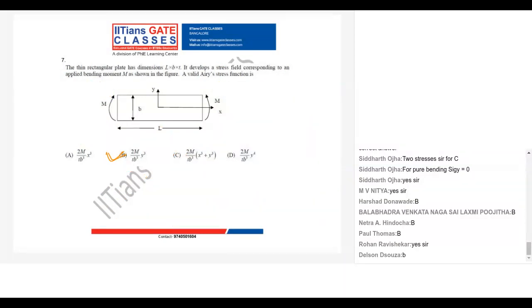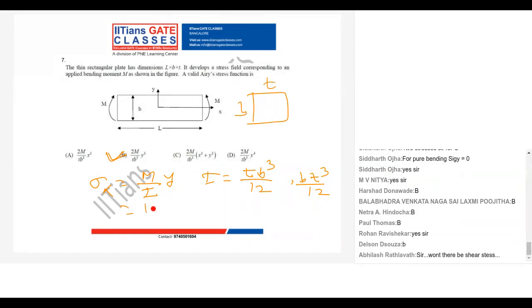So what I did, everyone, is I just wrote what my bending stress is. It is M upon I into y. What is your I? It is T B cube by 12. Many people will write it as B T cube by 12, but you have to see your cross section. B is the depth here, T is the width. So substitute here, it is 12M upon T B cube into y, and B is the option which gives me sigma x and sigma y.